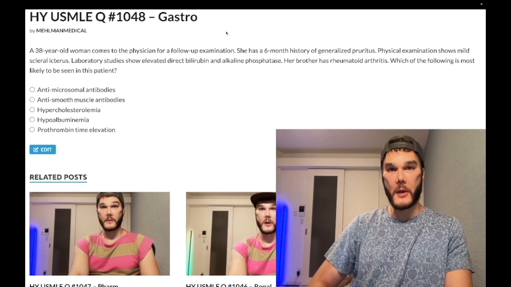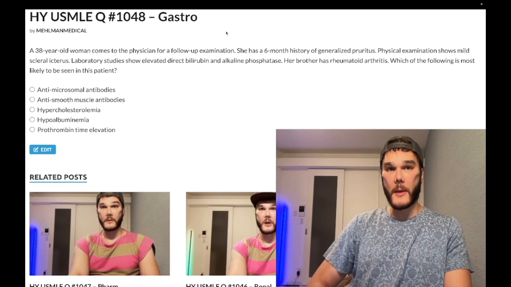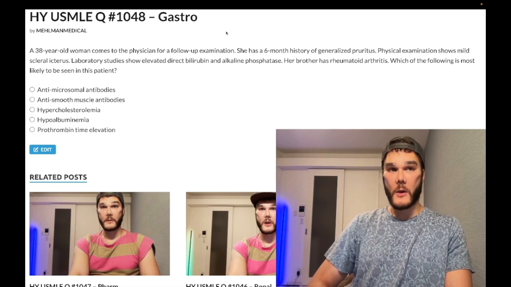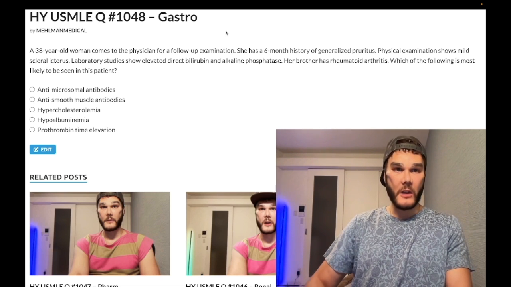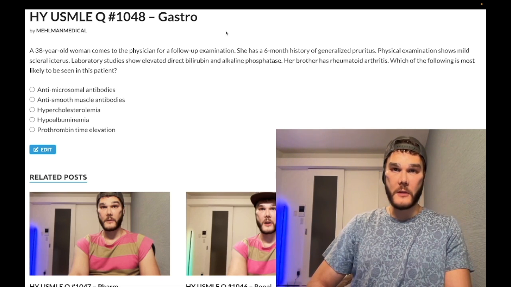TCK, 38-year-old woman. She has a 6-month history of generalized pruritus. Physical exam shows mild scleral icterus. Laboratory studies show elevated direct bilirubin and alkaline phosphatase. Her brother has RA. The question wants to know what's most likely to be seen in this patient. Now, we have a very buzzy, easy diagnosis here, as I'll talk about. But we're asking you maybe something a bit more involved, increasing the difficulty.